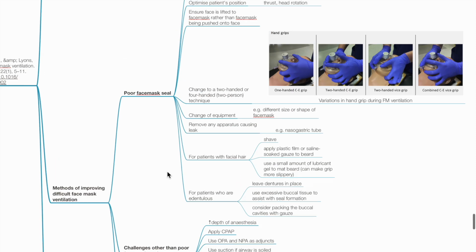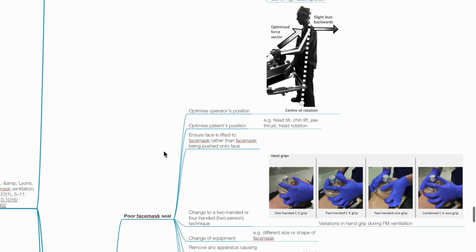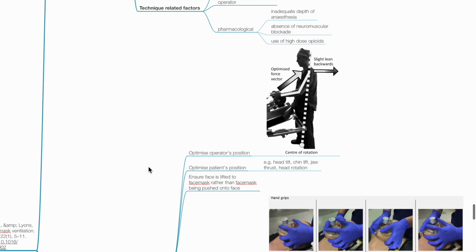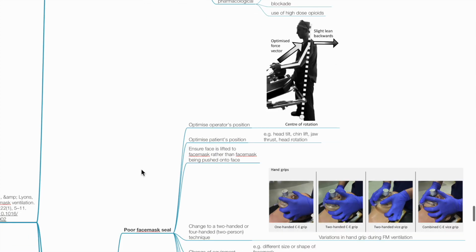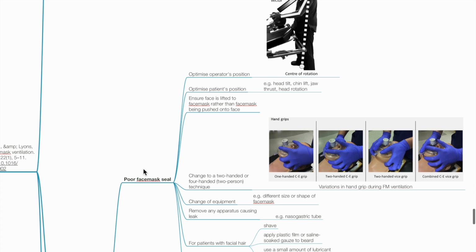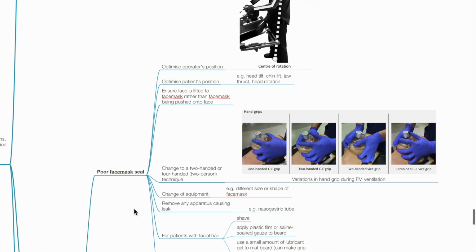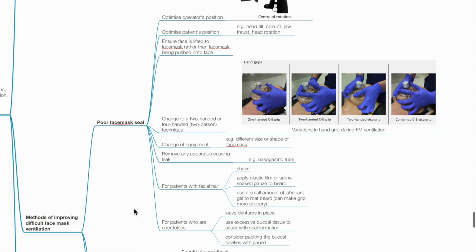For poor face mask seal, optimize the operator's position, optimize the patient's position, head tilt, chin lift, jaw thrust, and head rotation. Ensure the face is lifted into the mask rather than face mask pushed onto the face. Change to a two-handed or four-handed technique. Change of equipment, such as different size or shape of face mask. Remove any apparatus causing leak, such as nasogastric tube.